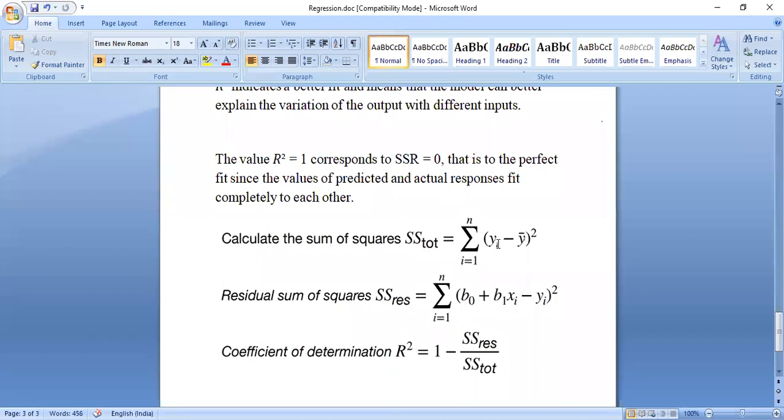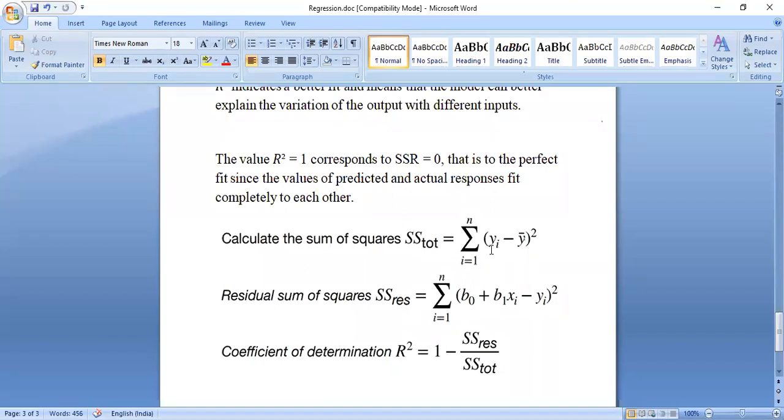Yi means what? If you have a column of salary and you have an input as experience, so n number of rows, n number of outputs, right? So this i means number of row. So row number 1, row number 2, row number 3.